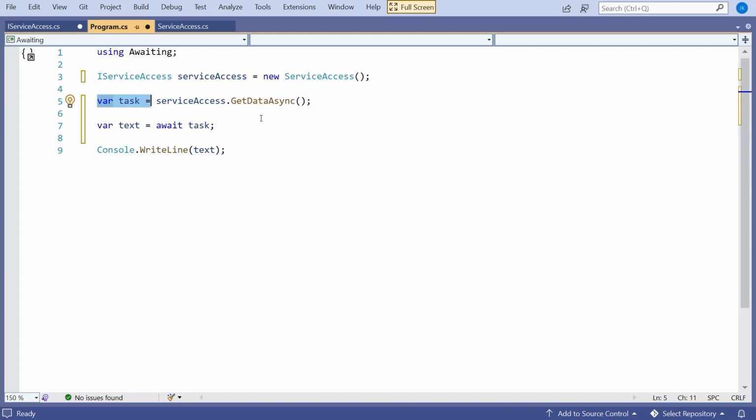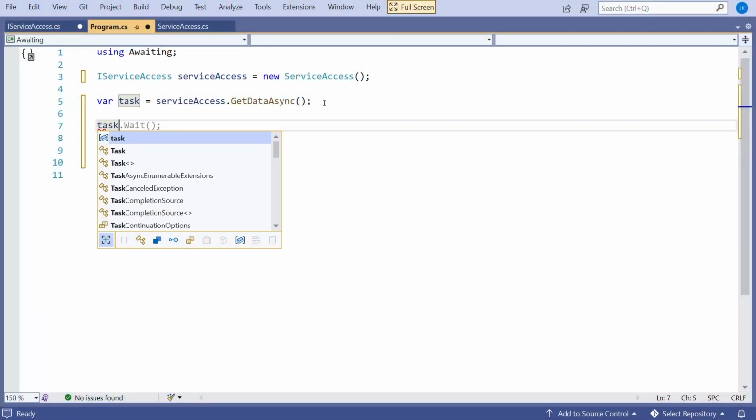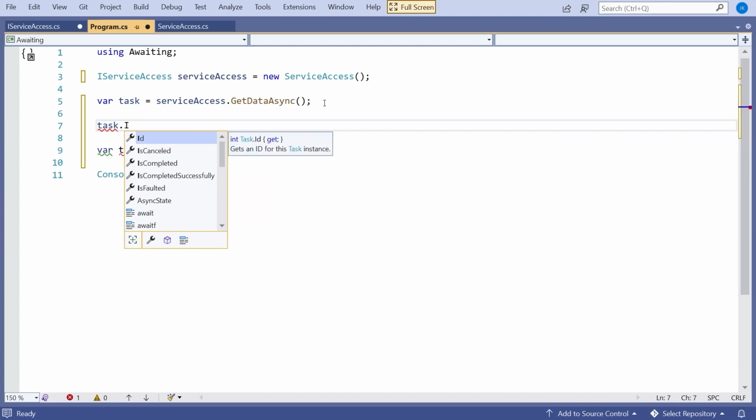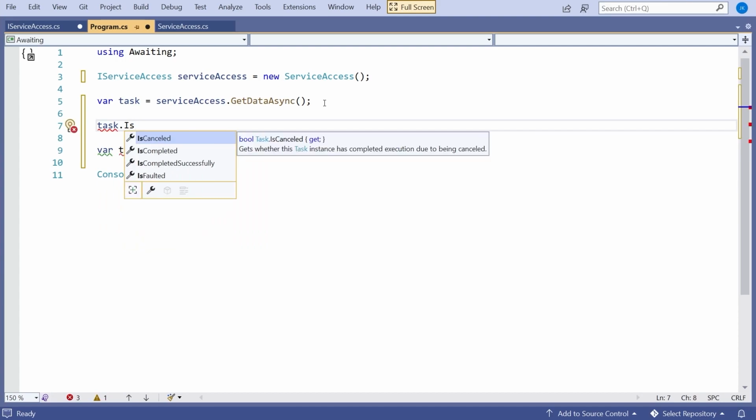So it should be working the same way now. Once we've got that task separated out, so we're returning the task and then awaiting it separately, that means we can start having a look at what that task is telling us. If we look at a task, we can see that it has these properties, beginning with IsCanceled, IsCompleted, IsCompletedSuccessfully, and IsFaulted.